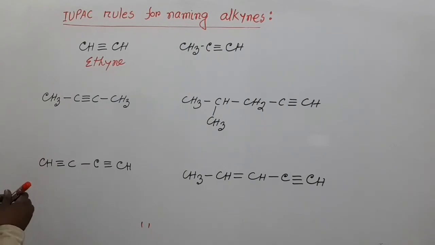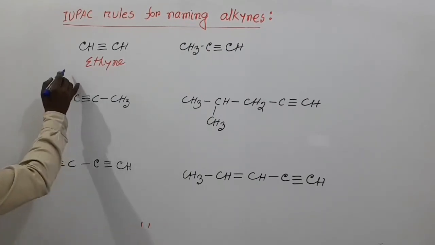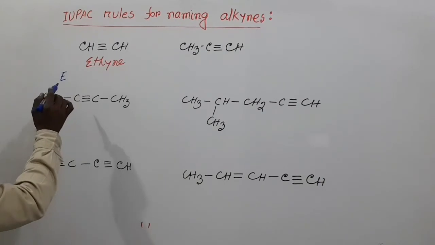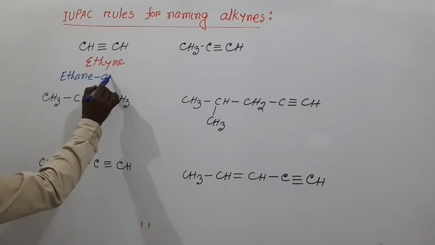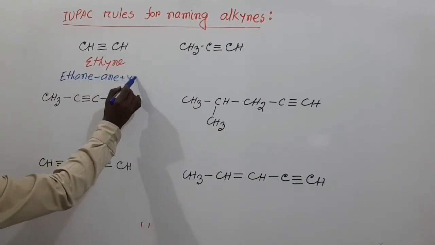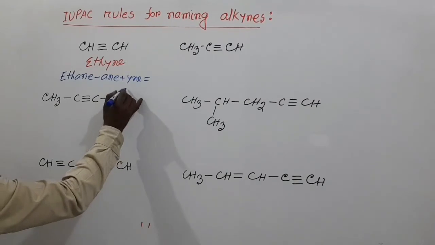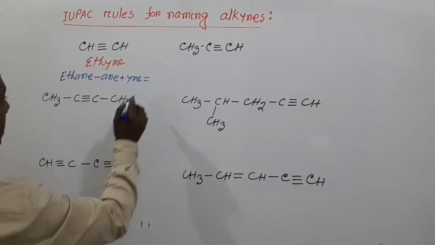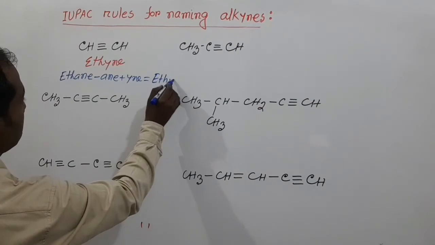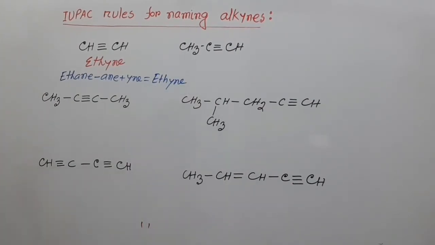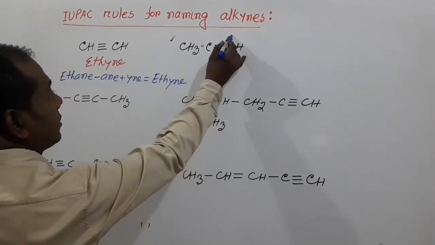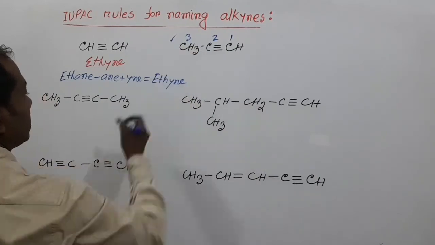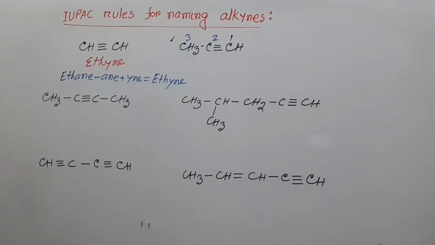That means from ethane, minus ane plus yne, equals ethyne. So my dear students, our next naming, this is carbon number 1, 2 and 3. The name of this compound is propyne.